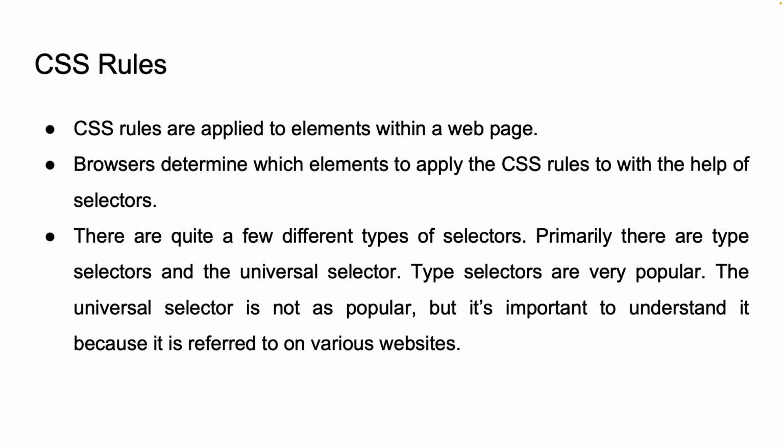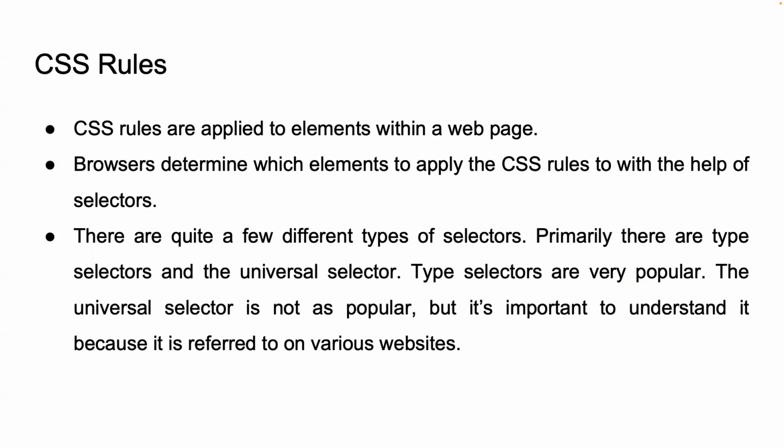Type selectors are among the most common and straightforward selectors. They target elements by their type or tag name. For example, using a type selector P, color blue, would apply the blue color to all paragraph elements on the web page. It's a quick way to style all elements of a specific type. Type selectors are great when you want to apply the same style to multiple elements that share the same tag.